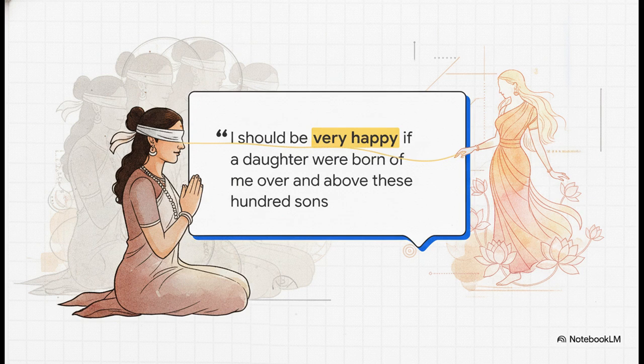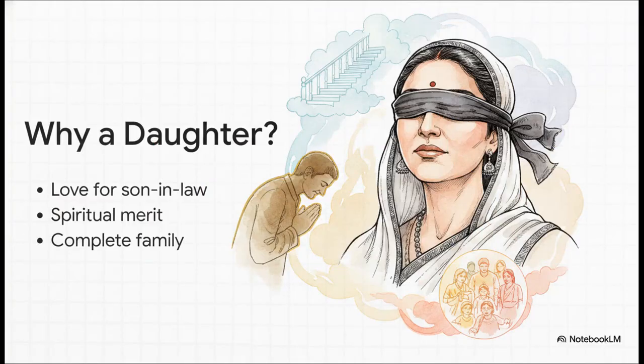"I should be very happy if a daughter were born of me over and above these 100 sons and junior to them all." In the midst of this grand, destiny-fulfilling magical ritual, she simply yearns for a daughter. And this perfectly illustrates why a daughter mattered so much in her specific cultural context. Our source text outlines her exact internal monologue and her motivations.